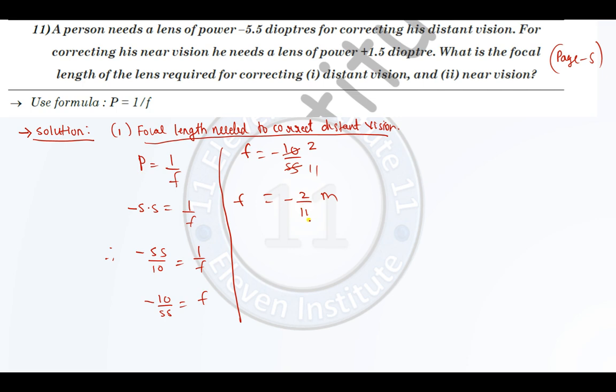If you want to further simplify this, you can just take the decimals over here. Right? The answer of focal length will be always in meter. Now focal length is negative over here. So which type of lens it is? The lens is concave lens. Concave lens. Fine. So for distant vision, for correction of distant vision, we need concave lens.